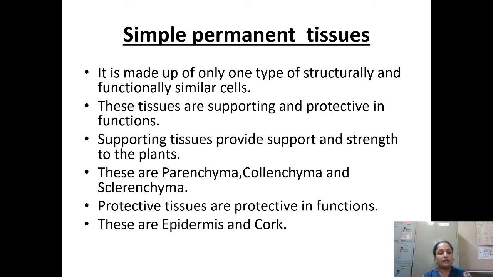Okay, and these are parenchyma, collenchyma and sclerenchyma. This you have to learn specifically. कौन सी category अपने पास? Parenchyma, collenchyma and sclerenchyma. Okay, so now protective tissues are protective in function. नाम कैसा है? Protective, तो protection ही करेगा basically. These are epidermis and cork. क्या बनाएंगे ये? Basically epidermis बनाएंगे, cork बनाएंगे.